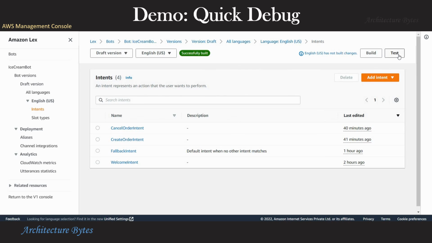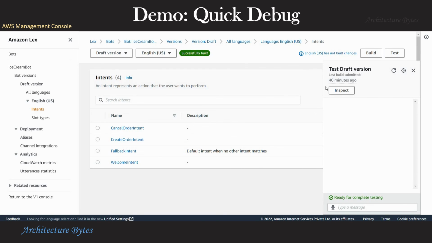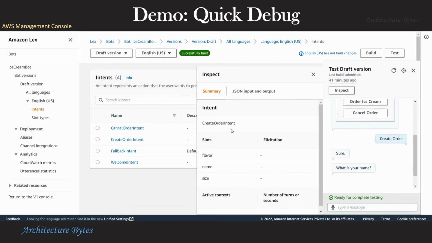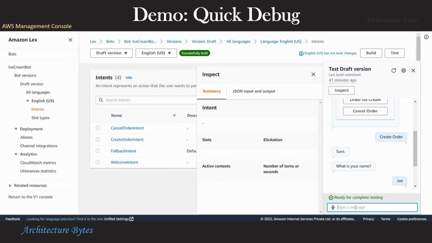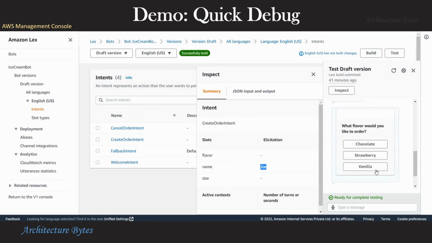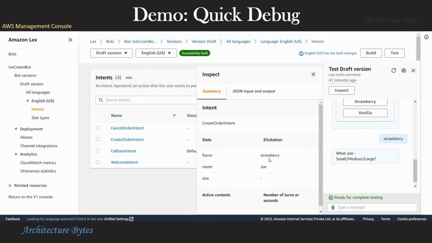Let's look at how to test and debug your bot. So under test, you have an inspect button. When you hit that, it opens a new window which provides you a lot of useful information. For example, as you're doing things with your bot, it shows you what intent is being used, and as the bot is eliciting information, you can see the slots being filled up.